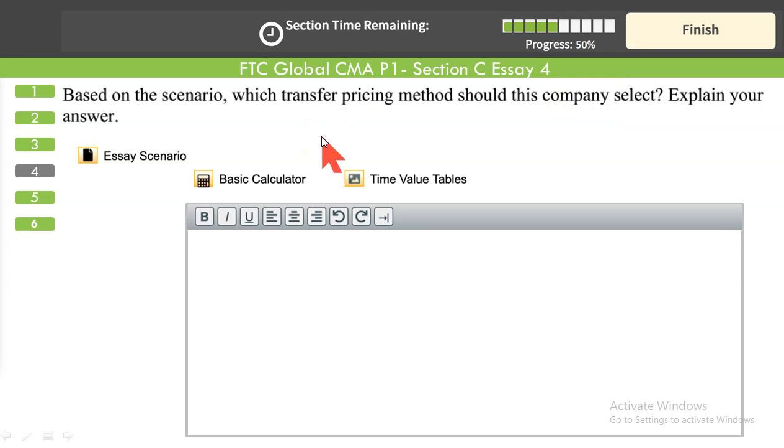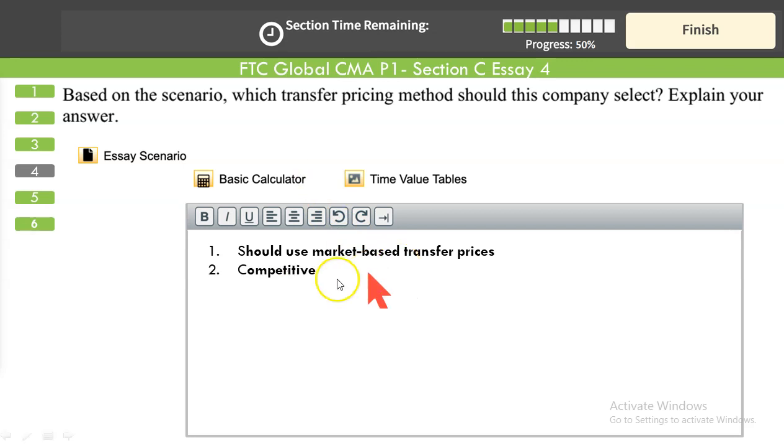As the information suggests, market-based transfer pricing is the most appropriate one. Because why? The reason is the market is competitive. There is no cost advantage. There is no competitive advantage we have compared to the market. Market is stable. And the buying department has no advantage in purchasing the components and goods from outside.